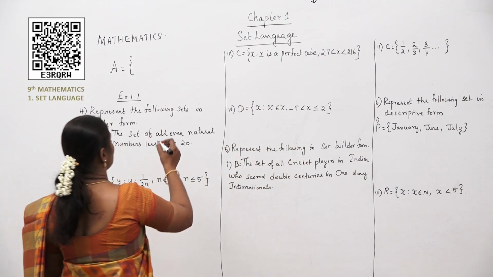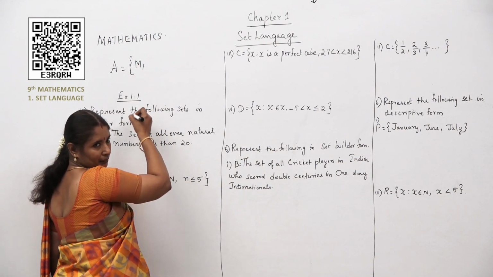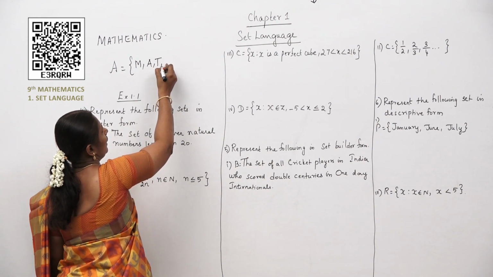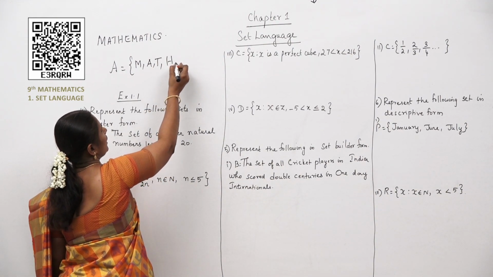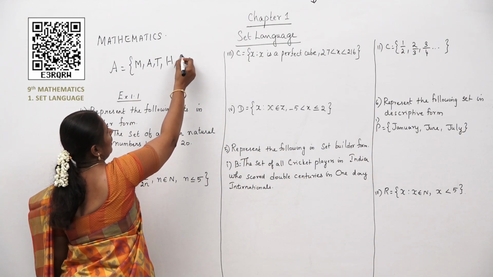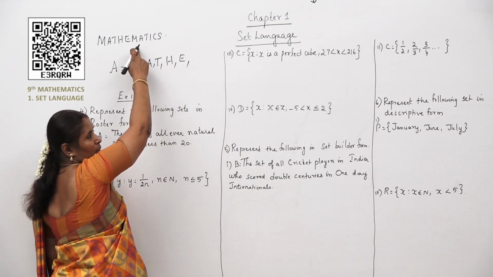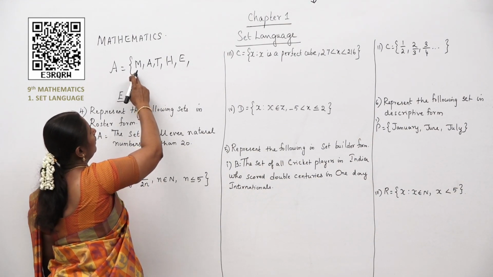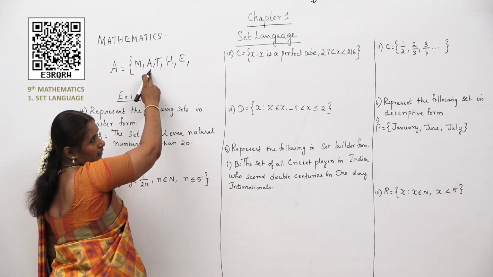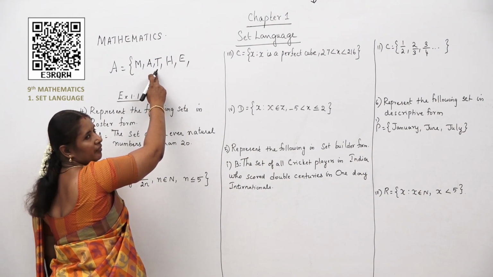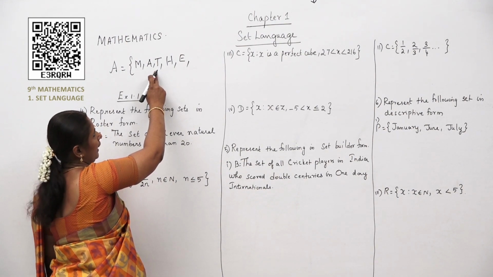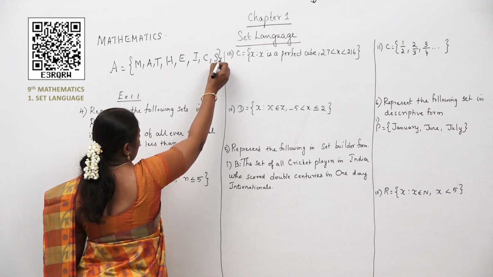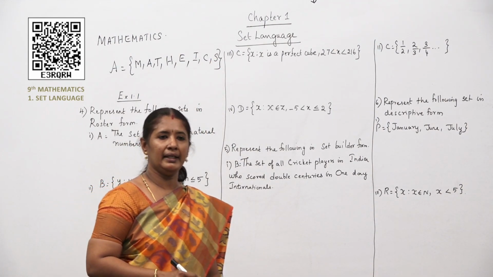I'll show you. This is M, comma, A, comma, T, comma, H, comma, E, comma, the next is M. Already you have written an M over here. So you should not write. Again, A we have already written. So you should not write. T we have already written. So please don't write that again. I we have not written. So I, C, S. This is how you have to write it in roster form.